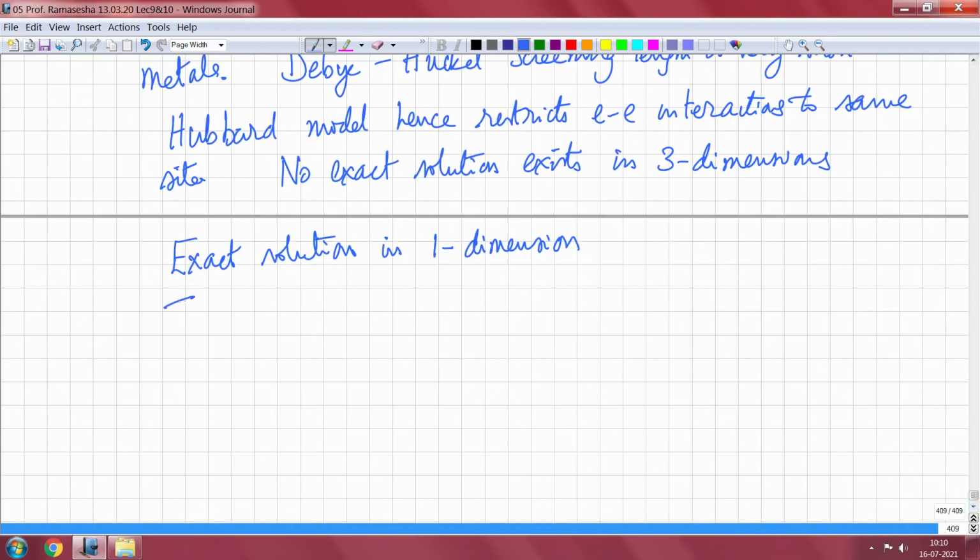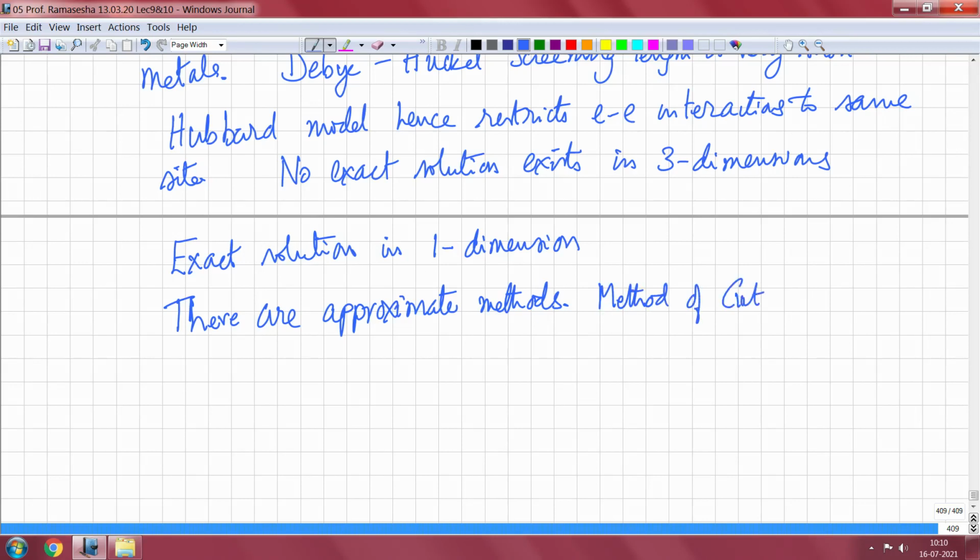There are approximate methods. Most celebrated was the method of Gutzwiller, which is called the Gutzwiller variational method.